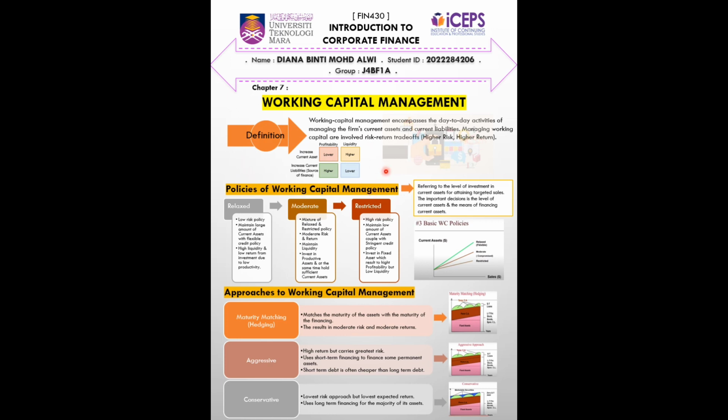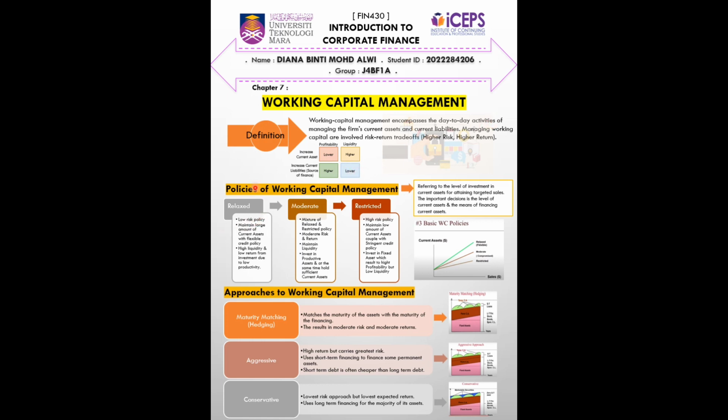This is the illustration of the definition above. If we increase the current assets, the profitability will become lower and the liquidity will become higher. But if the firm increases the current liabilities, as a source of finance for example, the profitability will become higher and the liquidity will become lower.